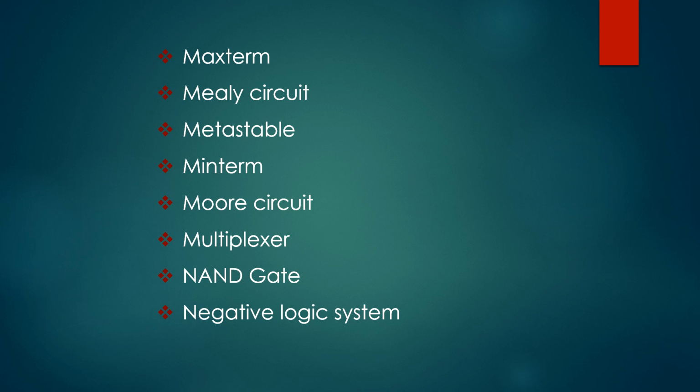Next, negative logic system. In binary logic, two voltage levels represent the two binary digits 1 and 0. If the lower voltage represents a 1 and the higher voltage represents a 0, we have a negative logic system.